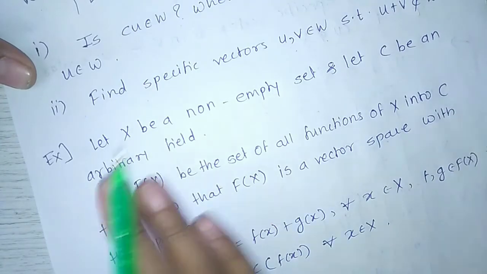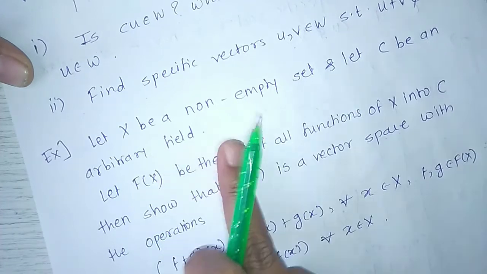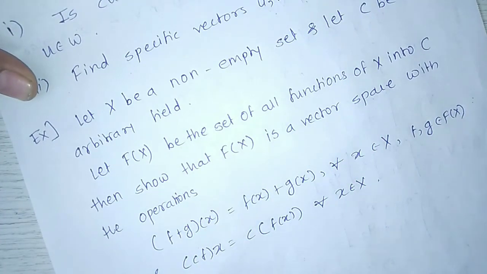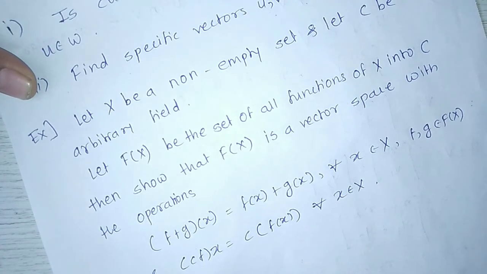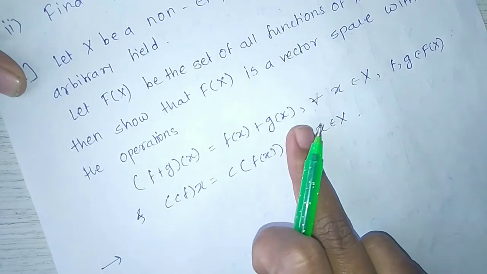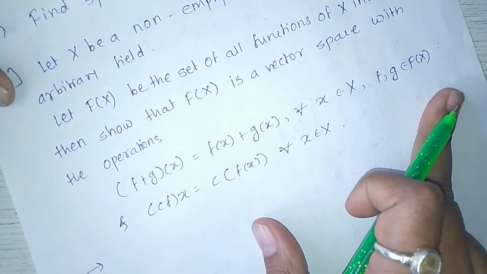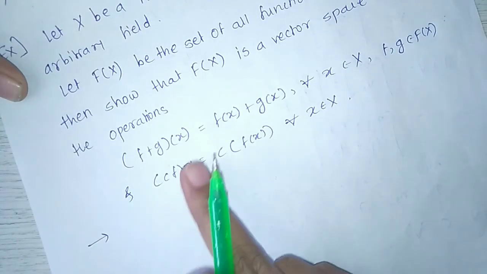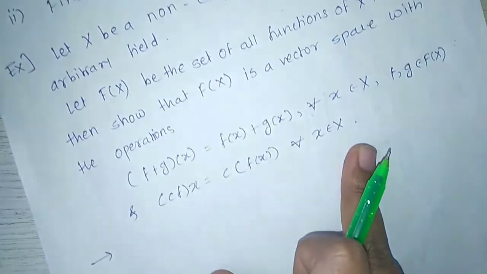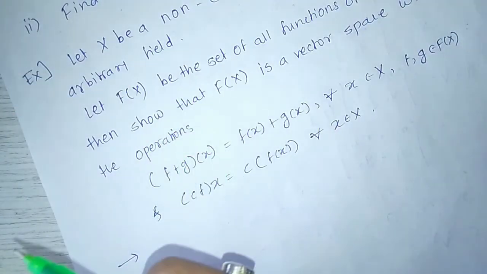And the second example: let X be a non-empty set and let C be an arbitrary field. Let F(X) be the set of all functions from X into C. Then show that F(X) is a vector space with the operations (f plus g)(x) equal to f(x) plus g(x) for all x belonging to X, f and g belonging to F(X), and (cf)(x) equal to c into f(x) for all x belonging to X. It is easy to show that F(X) is a vector space.